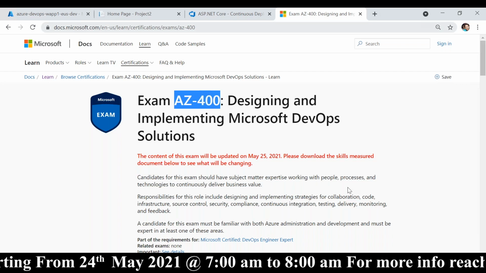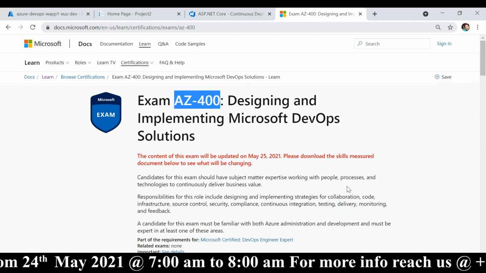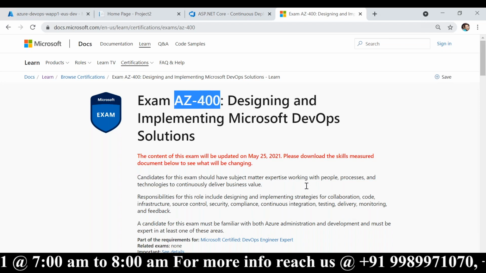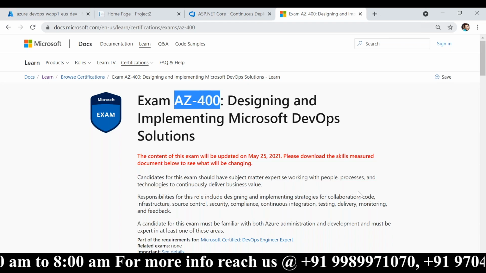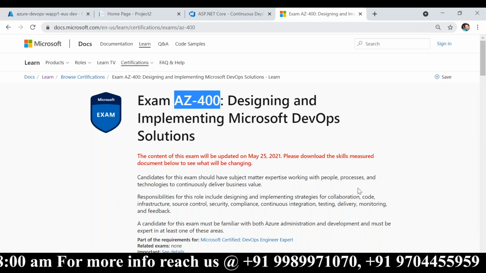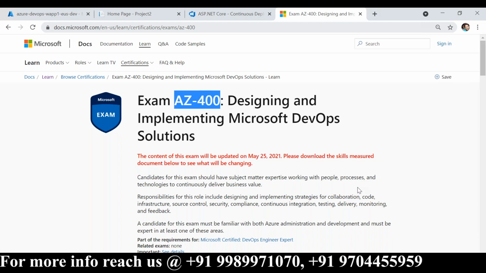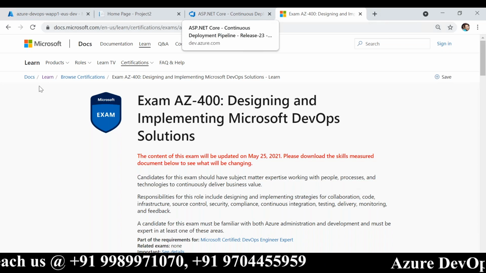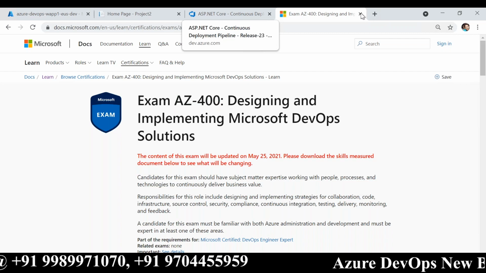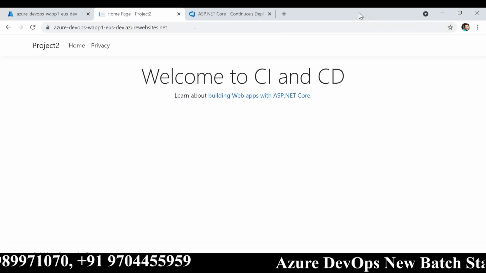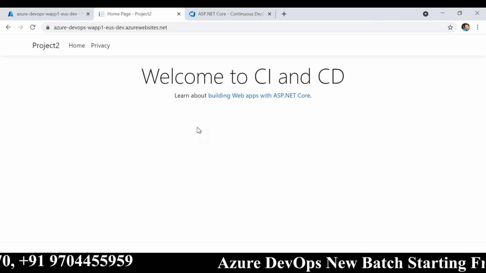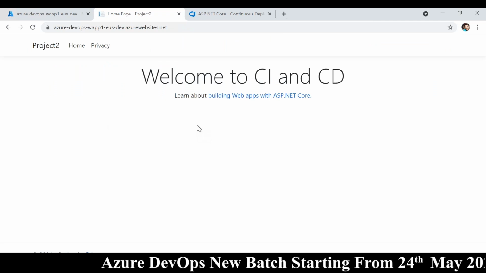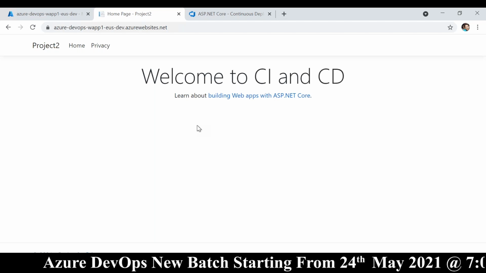Yeah, AZ 104 is the latest one now. So we will be covering some concepts of AZ 104 and some concepts of AZ 400. So if you want to target certifications, you have to learn something else additionally. But my course is specially designed for people who are looking for a job change. So we will focus more on interview questions. We'll focus more on real-time scenarios. Instead of working on theoretical things, we will focus more on real-time scenarios.